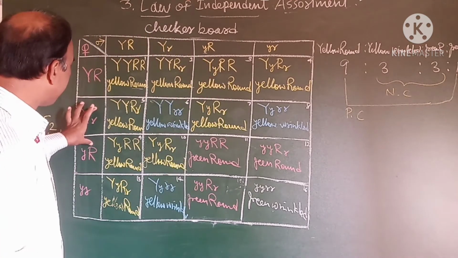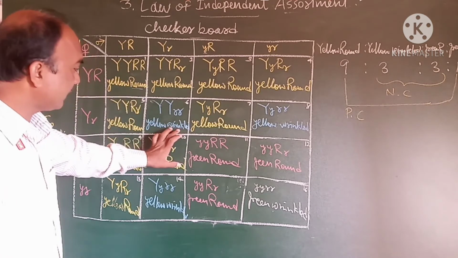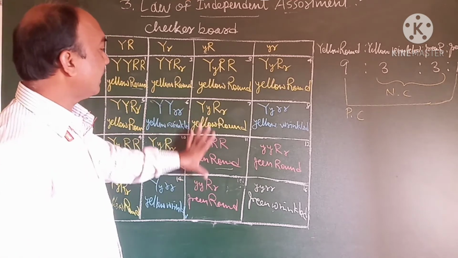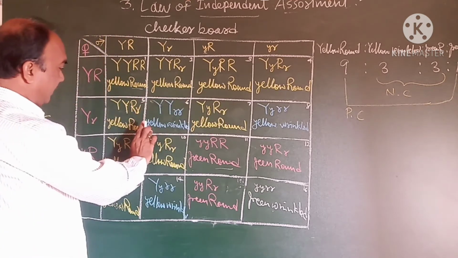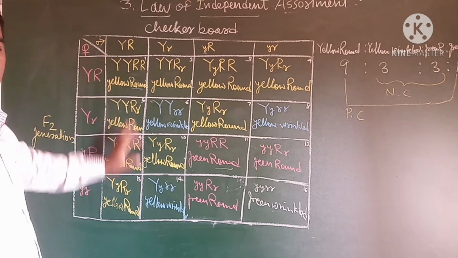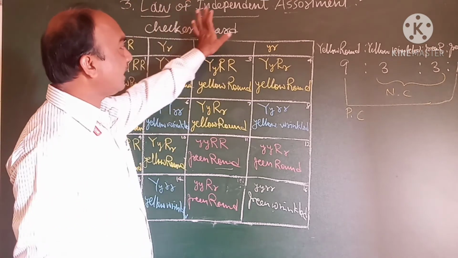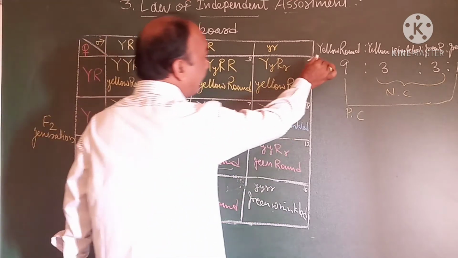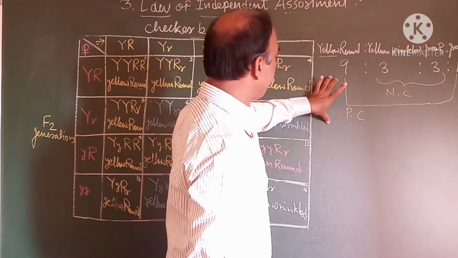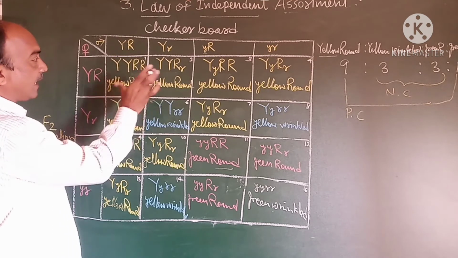Means in the F2 generation, yellow color is associated with wrinkled and green color is associated with round. This is a new combination. In the F2 generation, each and every character is independent of each other. That is called the law of independent assortment. Yellow color is independent and round form is also independent. In the F2 generation, new combinations arise.